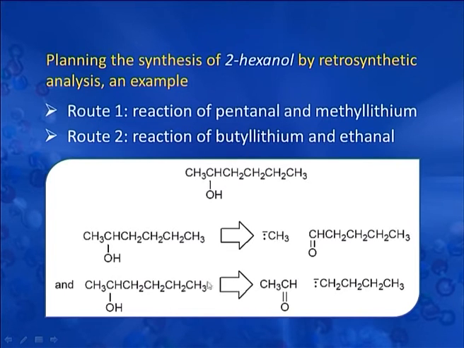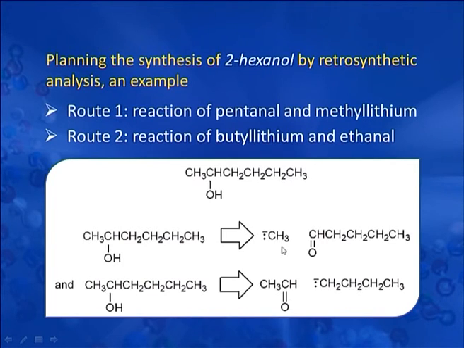The other route will be where we can break this carbon-carbon bond. As a result, this butyl lithium will be the organolithium part, whereas CH3CHO, that is acetaldehyde, will be the carbonyl part.